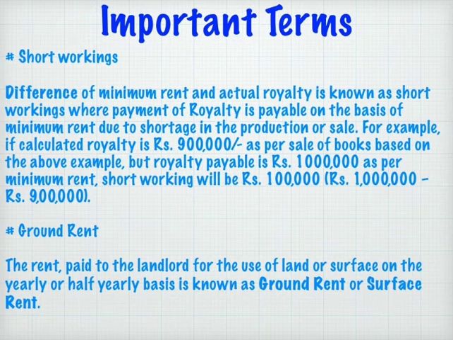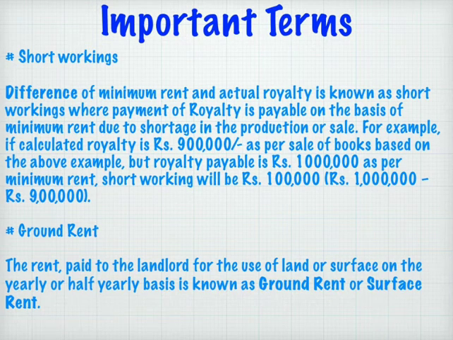Here also I have given one example. If our calculated royalty is rupees 9 lakh as per the sale of books based on the above problem, we can see that in the next year our royalty amounted to rupees 9 lakh. But royalty payable is rupees 10 lakh as per minimum rent, because we have to pay royalty according to our minimum rent. Whatever amount of minimum rent we have fixed, that much we have to pay as royalty. So though the royalty is calculated as 9 lakh, we have to pay 10 lakhs as our royalty.